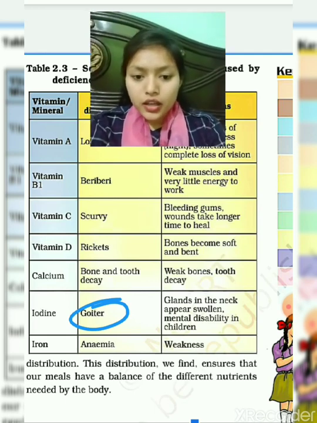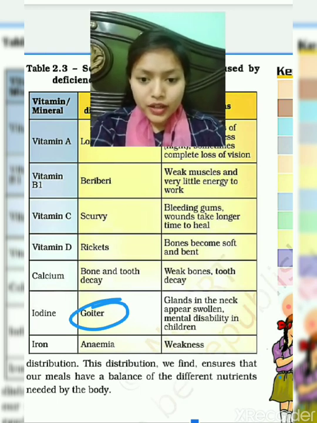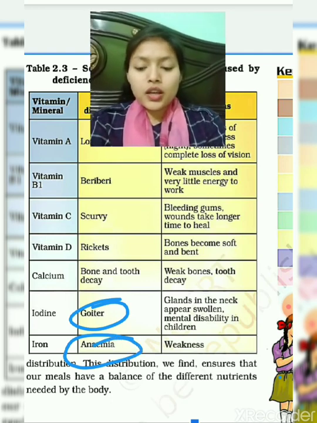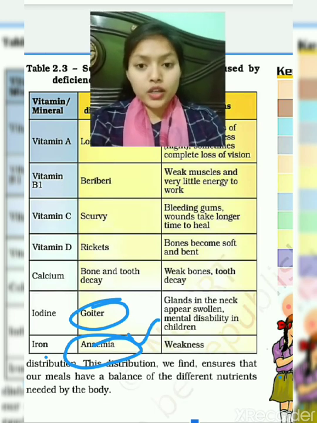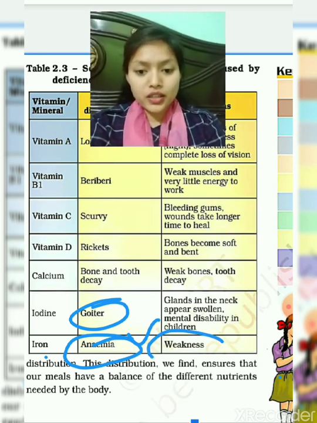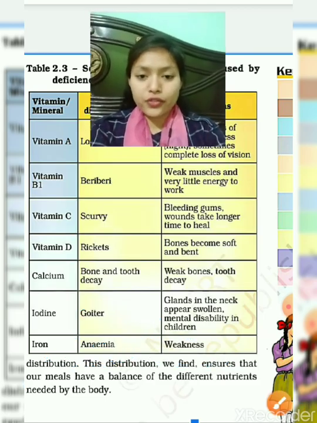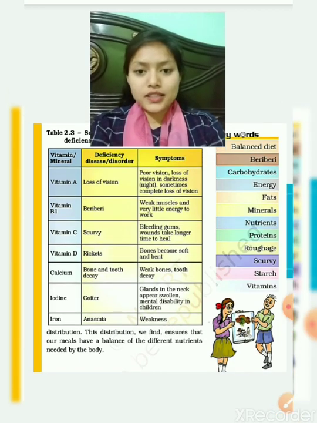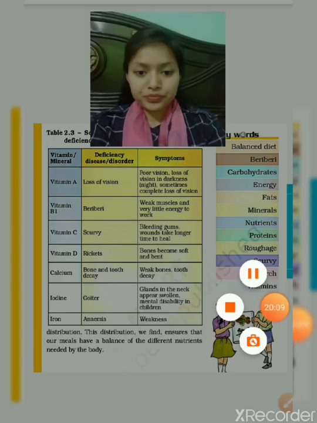Iron deficiency causes anemia. Anemia means lack of hemoglobin in our blood. So iron causes a disease known as anemia, and weakness can be seen. So these are the diseases caused by the deficiency of vitamins and minerals in our body.